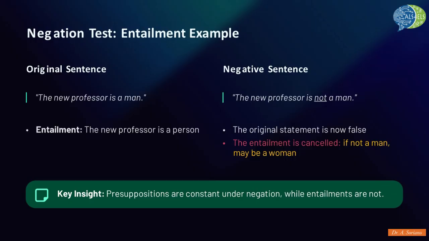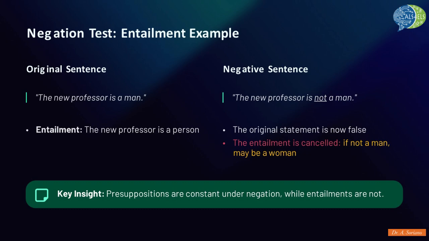Now, let's contrast this by applying the test to an entailment. Original sentence: the new professor is a man. This logically entails the statement: the new professor is a person. Now for the negative sentence: the new professor is not a man. The original statement is now false.